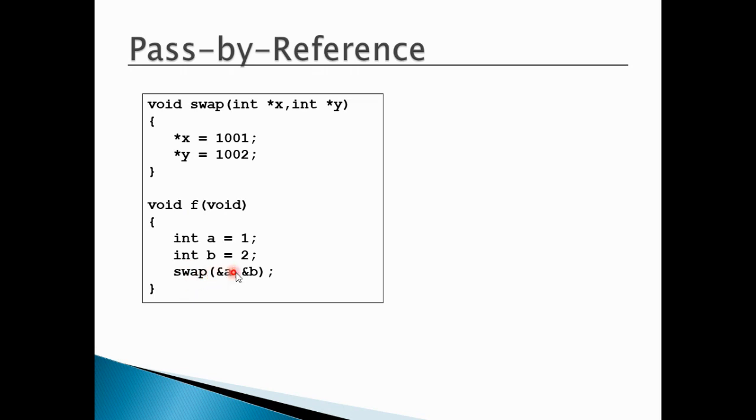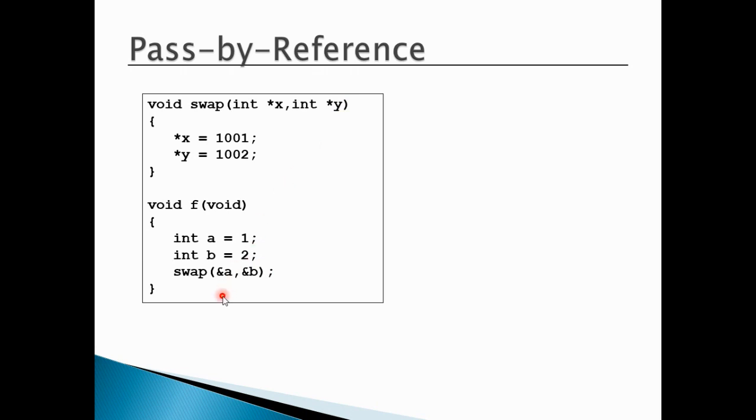When a function is there with certain arguments, the compiler first asks you by which method you want to call those arguments. Because for calling those arguments, there are two methods, call by value and call by reference. So you can see here we are calling the swap function by passing the address of A and the address of B. As soon as this swap function step is encountered by the compiler, the control will go over to the swap function, and the address of A will be passed to variable X, and the address of B will be passed to the variable Y.